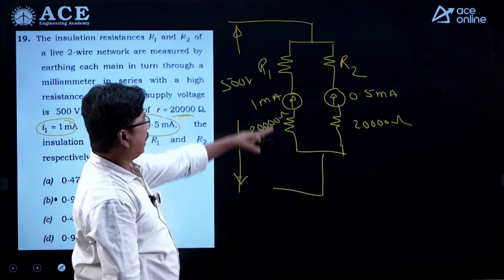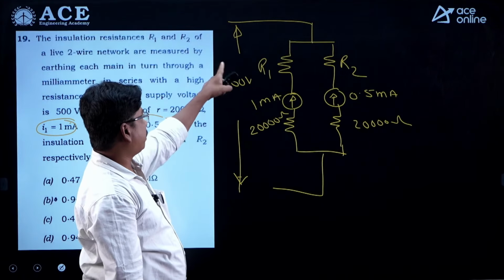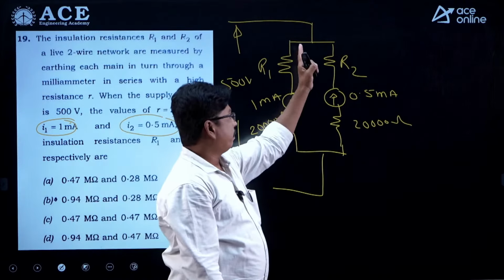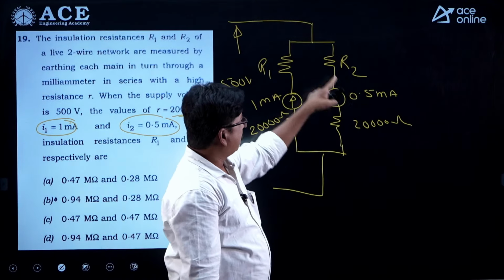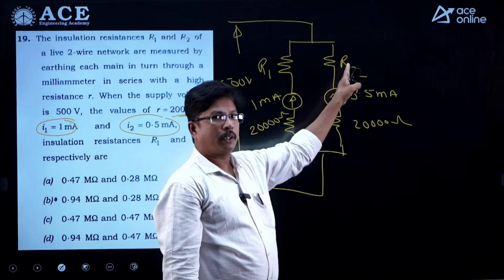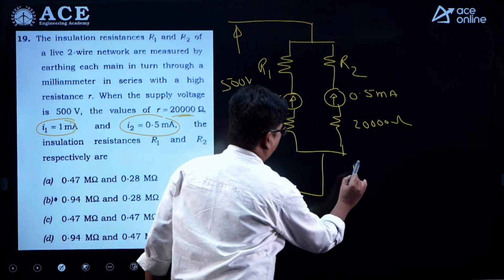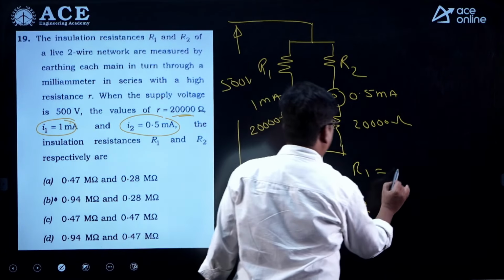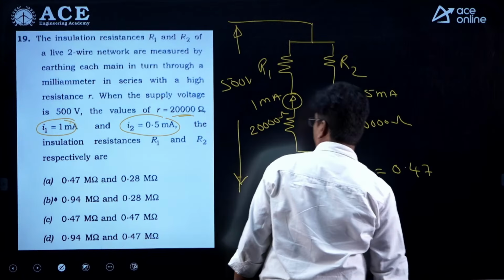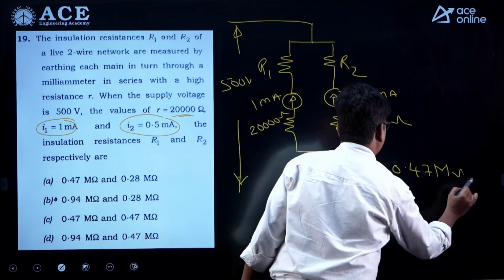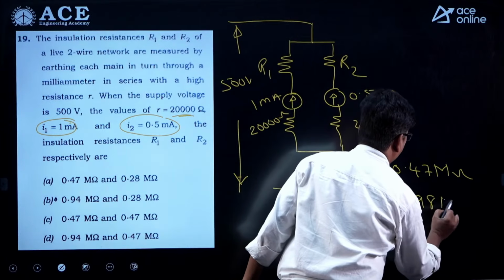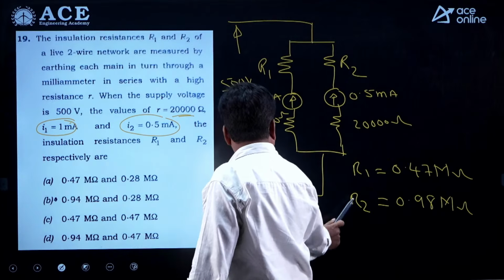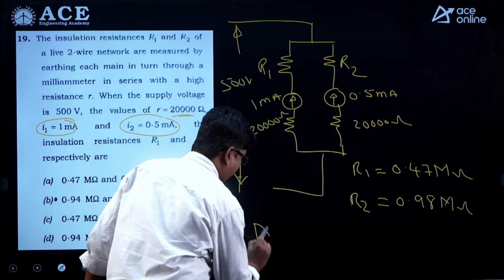Right? So directly you can calculate the current value. I is equivalent to V by R, 500 divided by R1 plus 20,000, so you can calculate the R1 value. And the second current, I2, is equivalent to the total voltage V divided by R2 plus 20,000. You can calculate the values of R1 and R2. So we can get R1 as 0.47 mega ohms and R2 as 0.98 mega ohms, but no option is matching, right? So actually we are getting R1 as 0.47 and R2 as 0.98, so no option is there.